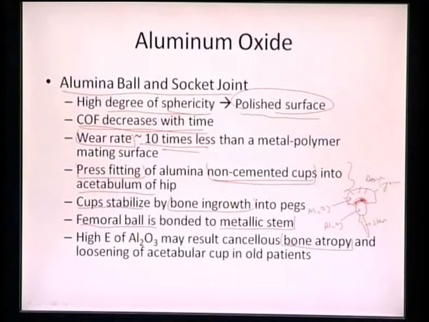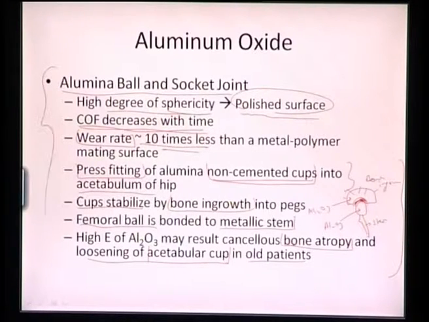So that is one problem which can lead to bone atrophy, and it can thereby lead to the loosening of the acetabular cup, specifically in old patients. So that is one problem which we can face with aluminum oxide, and that part needs to be counteracted with a certain mechanism.